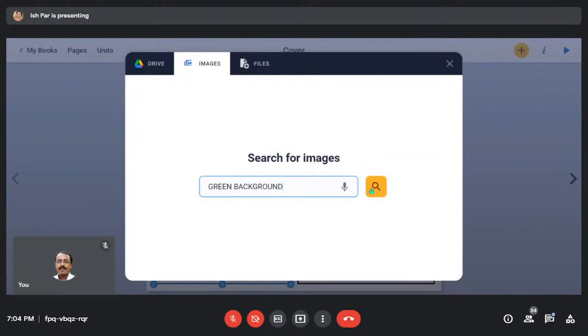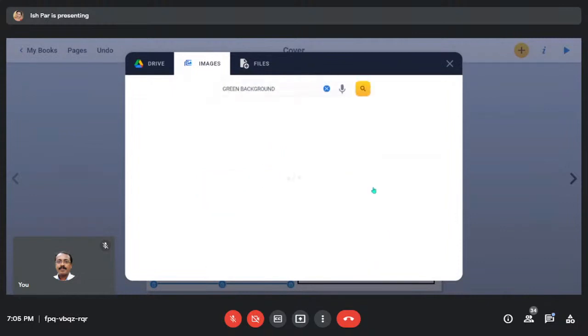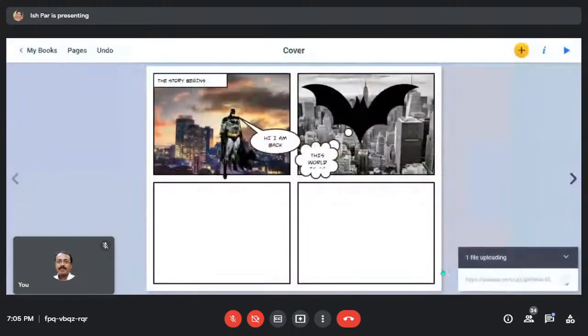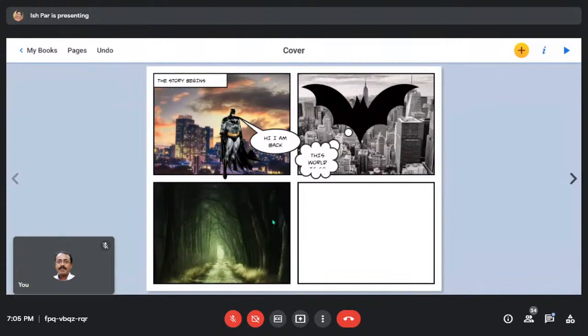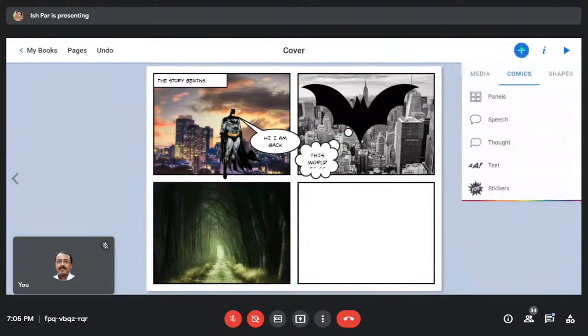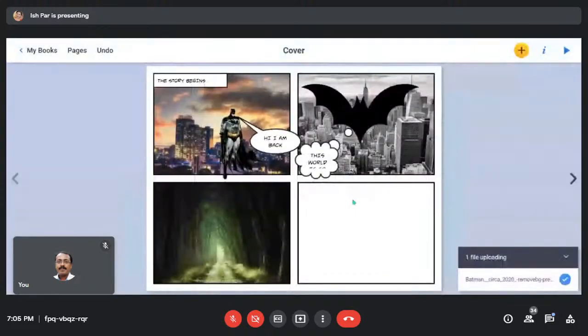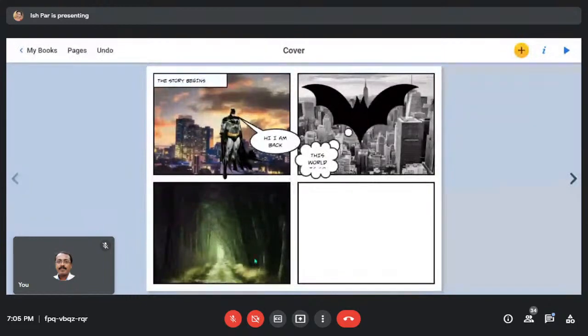In background. Once you click on green background, let's take this image. Here is the image. You want one more Batman to be added. How will you do it? Media and insert. Yes, media. And then, if you have anything on your desktop, you can select it from your view. So I think this picture. I have removed the background.